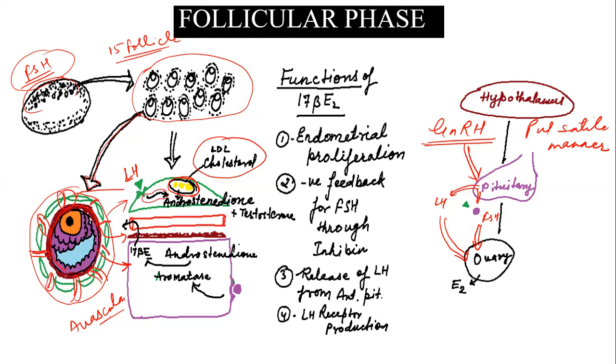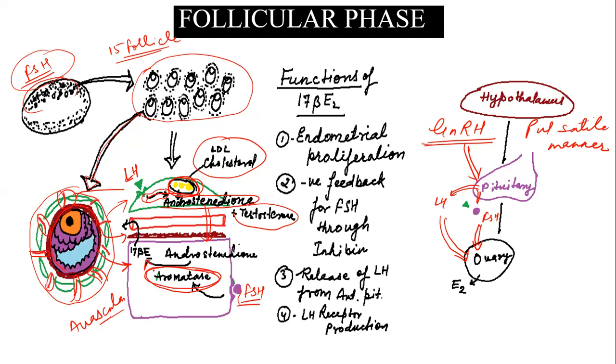There will be unlocking of genes which are able to produce all those enzymes that convert this cholesterol to androstenedione and testosterone. And these androstenedione and testosterone will diffuse to the granulosa cells, and because of the FSH stimulation, androstenedione will get converted into 17 beta estradiol, because of unlocking of the gene able to produce aromatase enzyme.